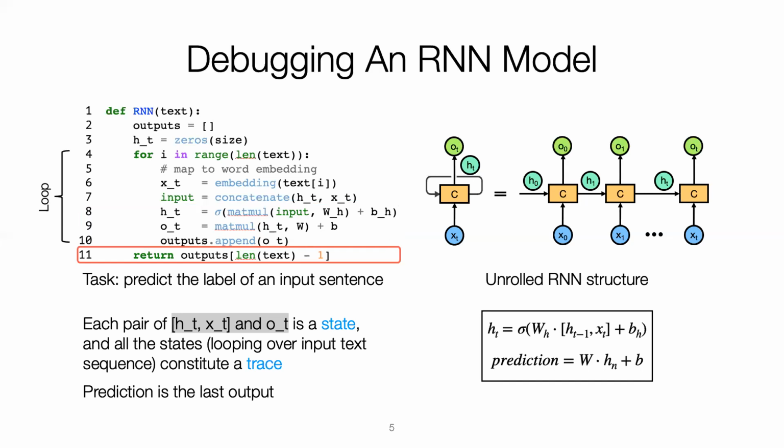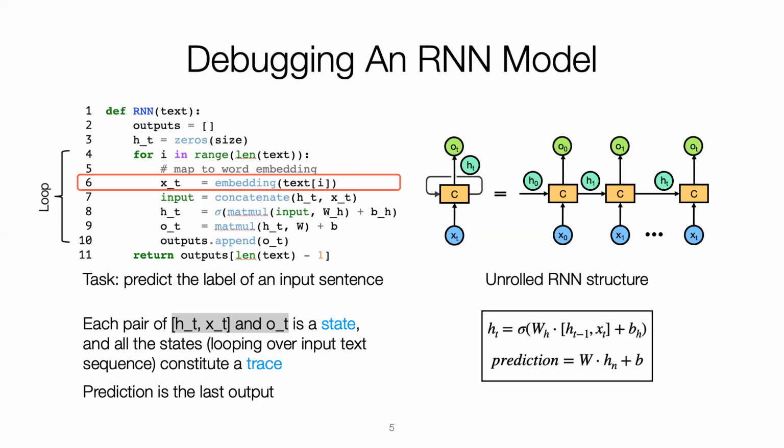The last output is the final prediction. Line 6 maps individual words to their corresponding embeddings. In the following slides, we will show how to utilize state vectors and their trace to identify the root cause of misclassification.